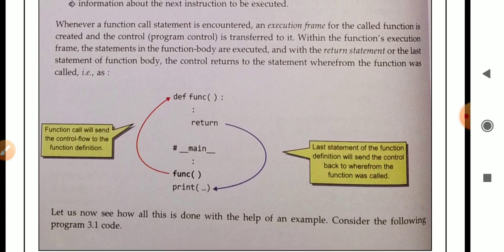Whenever a function call statement is encountered, an execution frame for the called function is created and the program control is transferred to it.